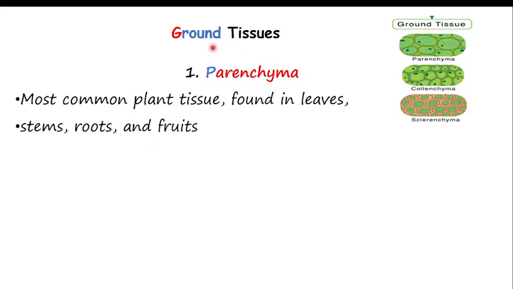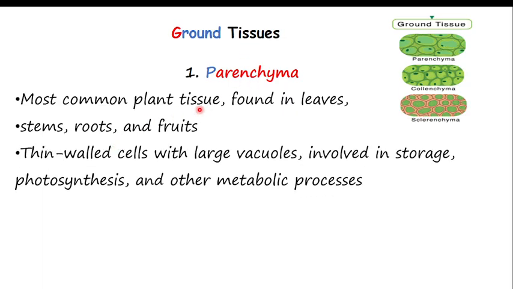Remember, when we say permanent tissue, they are tissues which are not responsible for growth. They are there for maybe storage or protection. So they contain thin-walled cells with large vacuoles involved in storage. This is the function of the parenchyma.